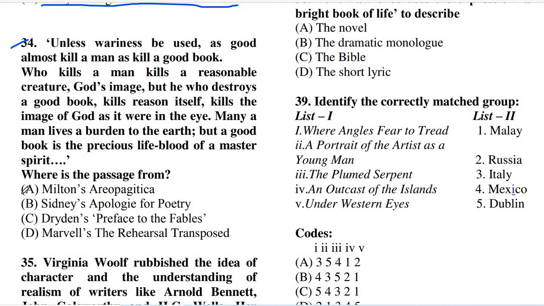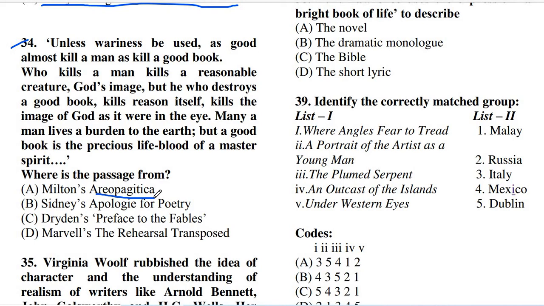If we look at the full title of this treatise, the full title of Areopagitica is: A Speech of Mr. John Milton for the Liberty of Unlicensed Printing to the Parliament of England.